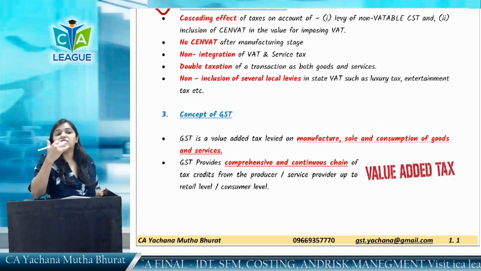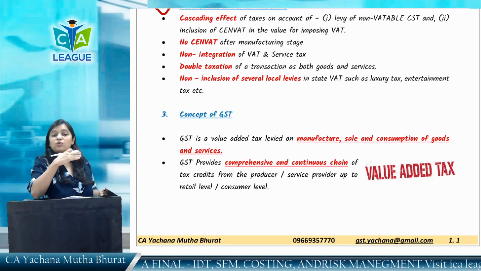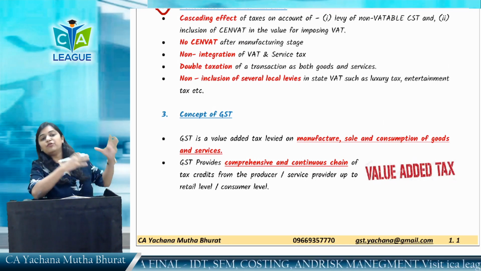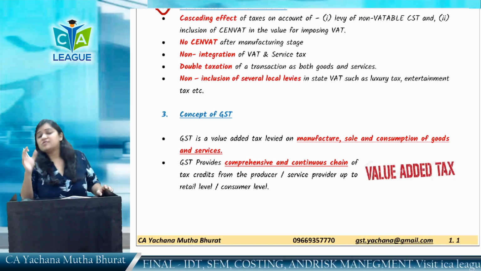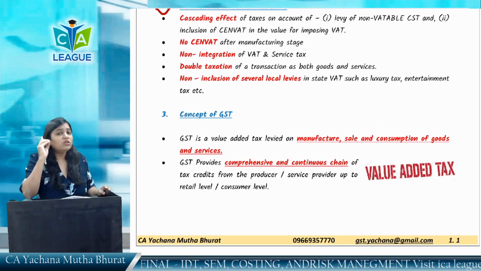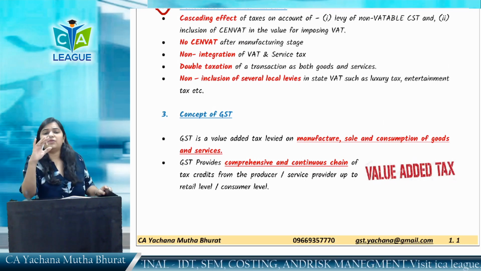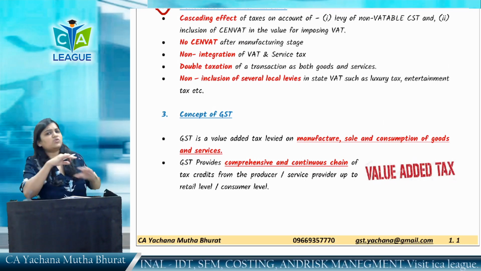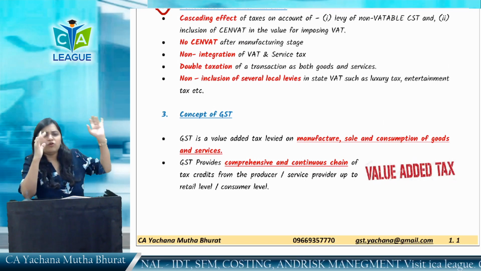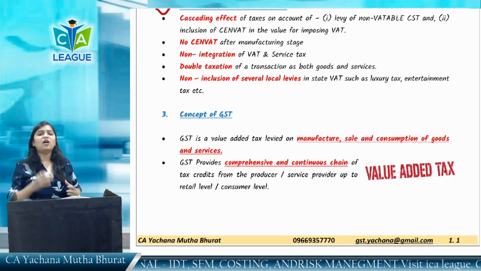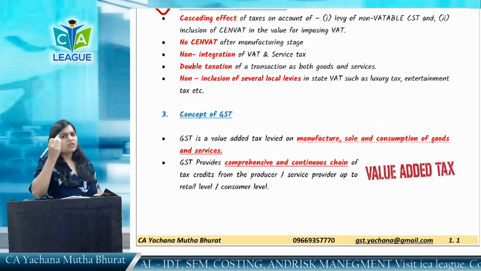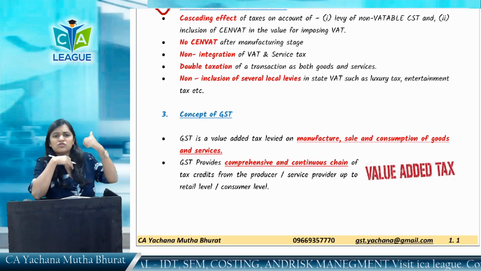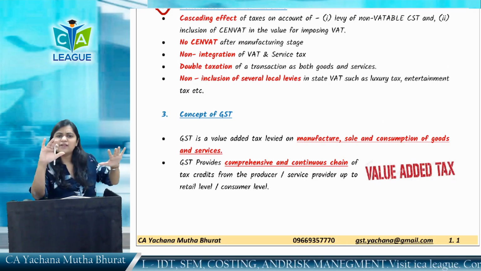So what is GST? GST is a value added tax. No doubt it's a value added tax on the manufacture, sale, and consumption of goods and services. For both goods and services, GST is available. There were so many indirect taxes, many of which have been subsumed into GST, and one law has come which provides that all the levy points, the manufacture, the sale, the provision of services, have gone away.